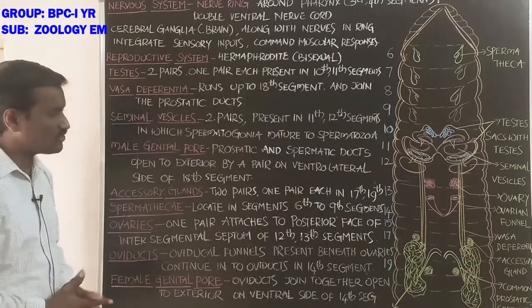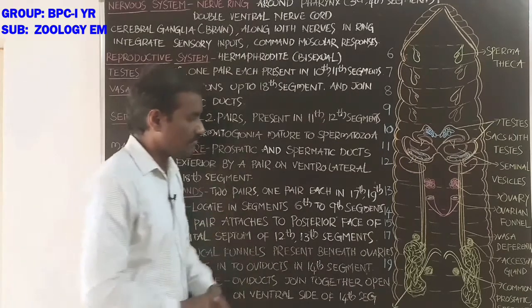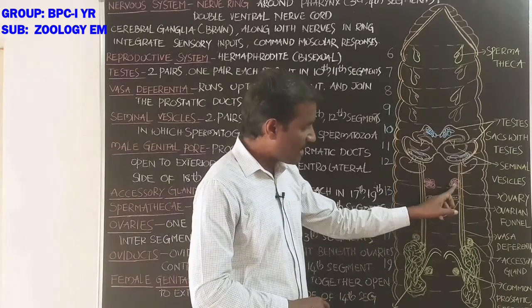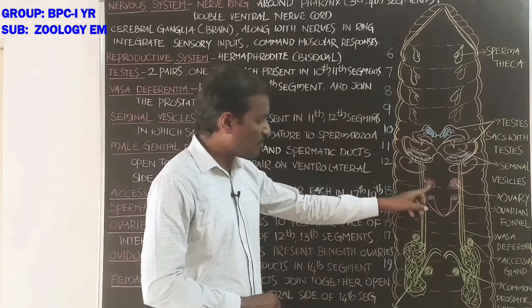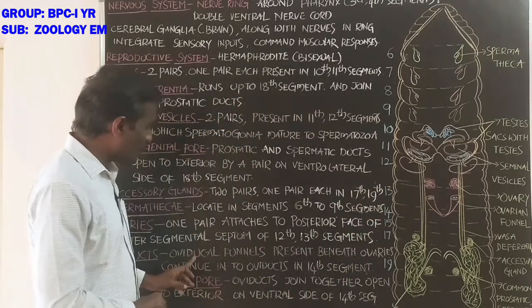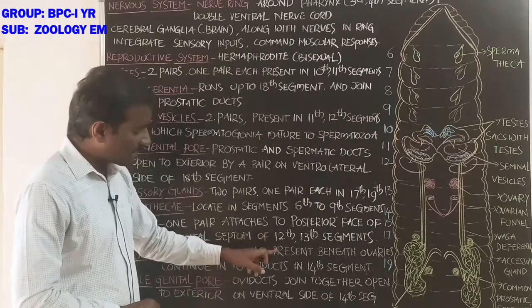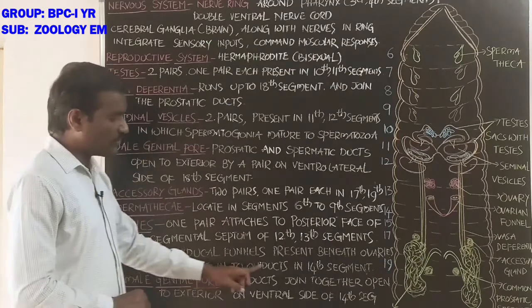Next, oviducts, student. Oviducal funnels, ovarian funnels, are located just below each of the ovaries. The oviducal funnel, also called the ovarian funnel, is present beneath the ovaries and continues into the oviducts.